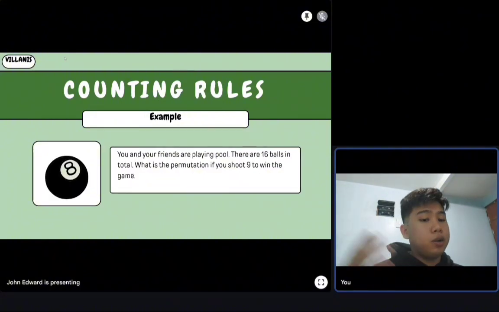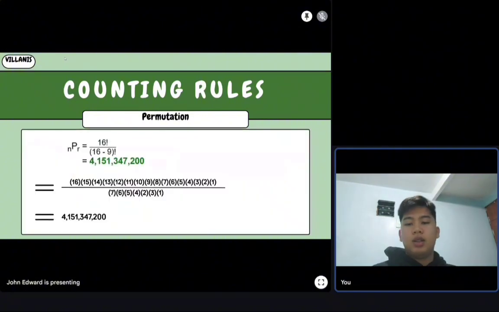Here is the question where you're playing with your group of friends. You're playing pool. There are 16 balls in total. But what is the permutation if you shoot 9 balls to win the game? Now, here's the formula. 16 is the total. The difference is 7. So, all you have to do is multiply 16 to 1, then your denominator, which is the difference between 16 and 9, 7 to 1, you multiply them. Then once you get your totals, you divide them, and you get your total outcomes, which is 4,151,347,200 outcomes, which is a lot of outcomes considering.